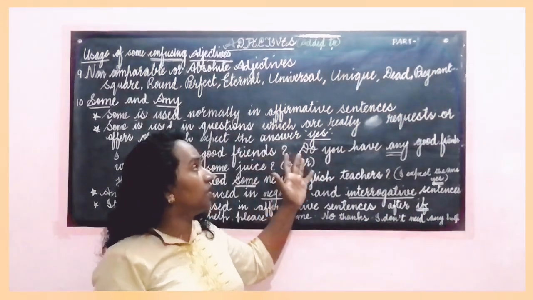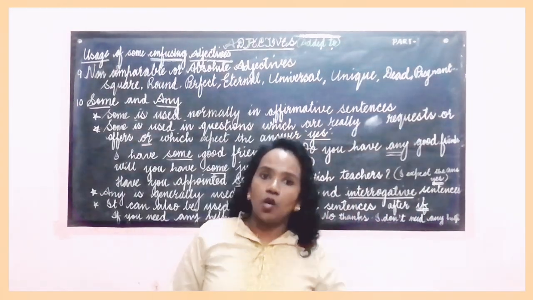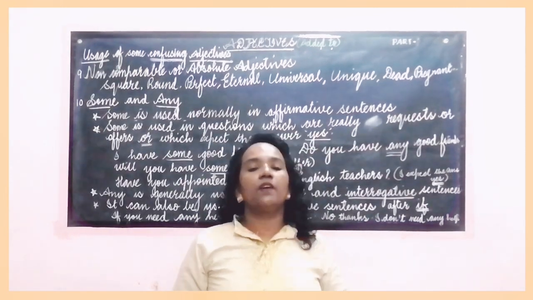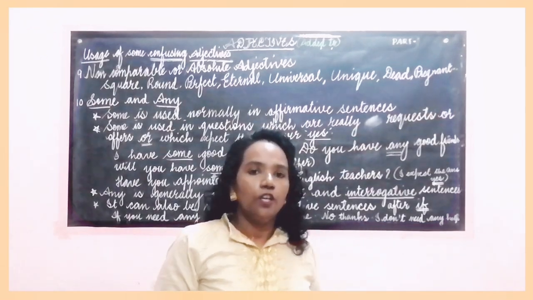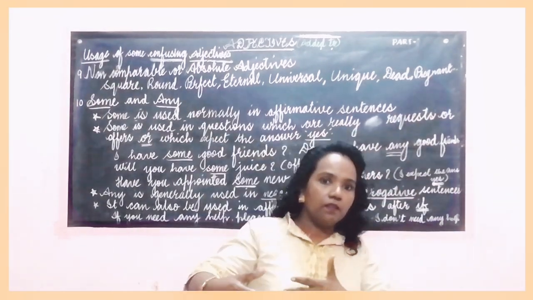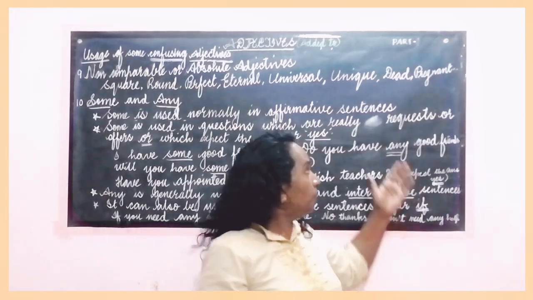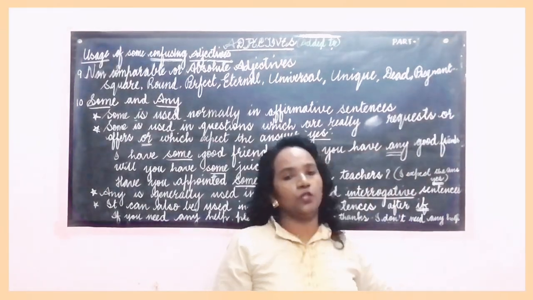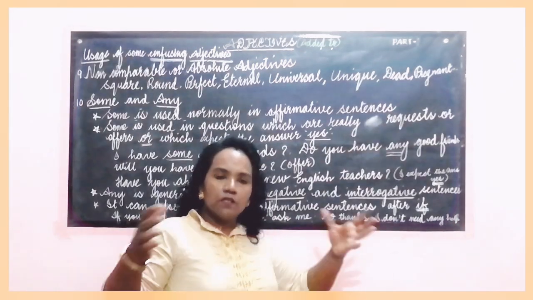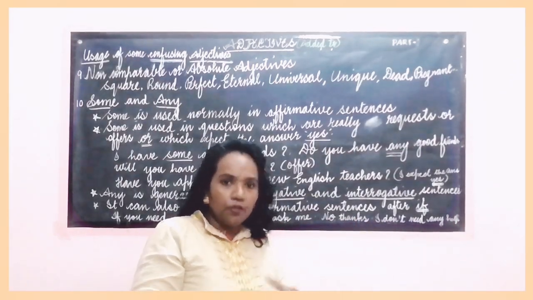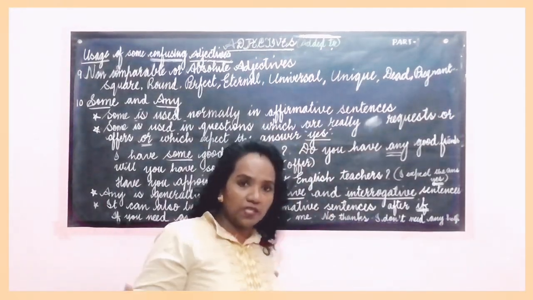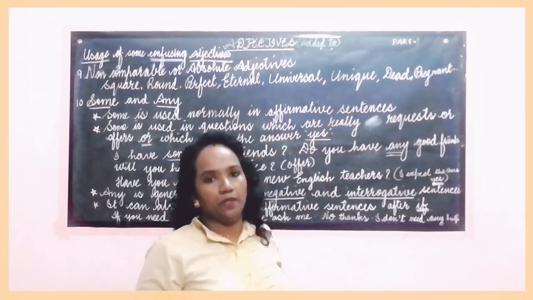These are the words which cannot be compared. That is, their comparative and superlative forms cannot be formed. Can somebody be more pregnant or pregnanter and pregnantest? No. Universal means something which is very special, like a universal fact. Unique means one of its kind, very special. So that cannot be compared.